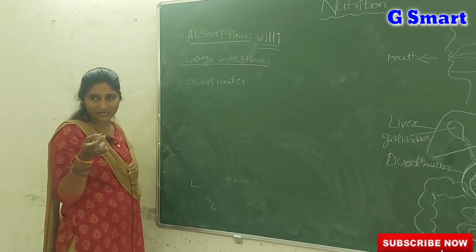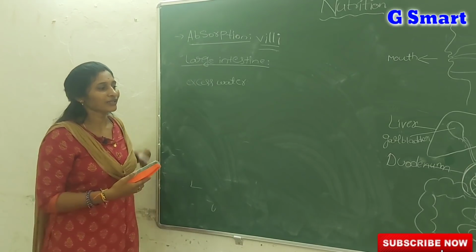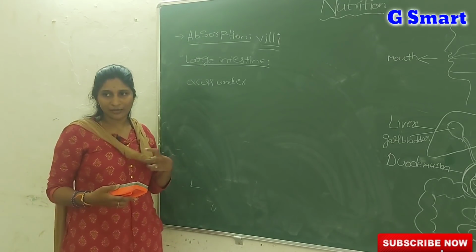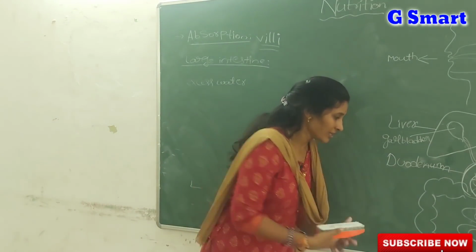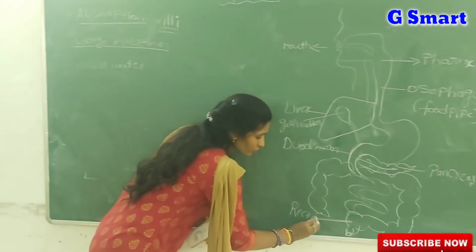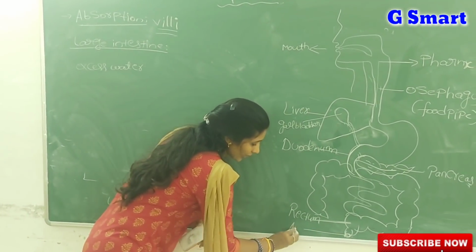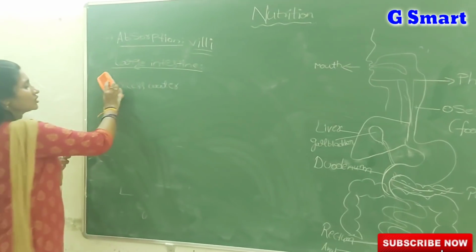Undigested food still contains some amount of excess water, and that is absorbed in the large intestine. After that the semi-solid fecal matter is formed. That matter is sent to a small chamber known as the rectum, where it is temporarily stored, and finally it is expelled out through the anus. So here digestion is completed.